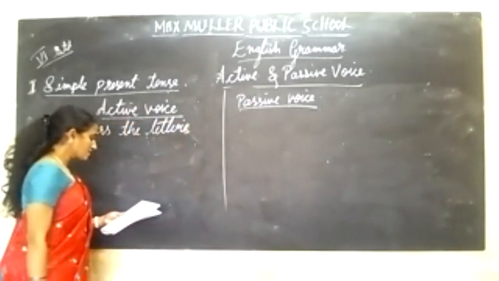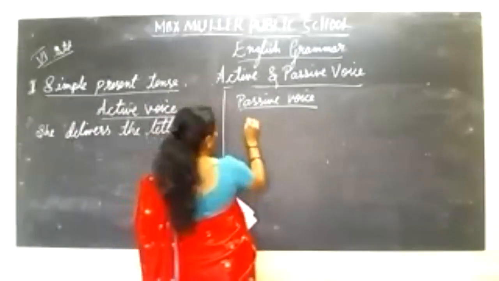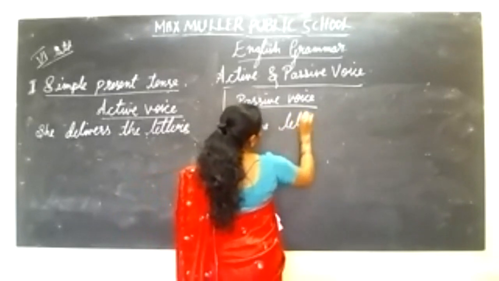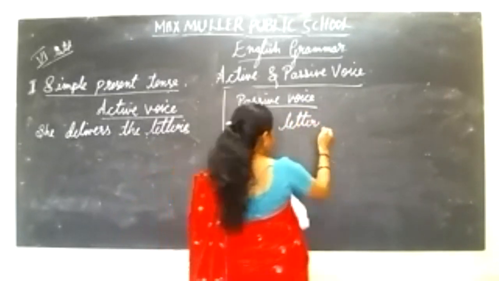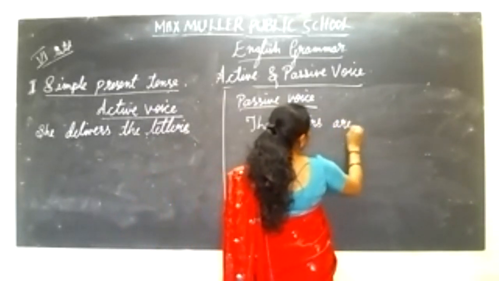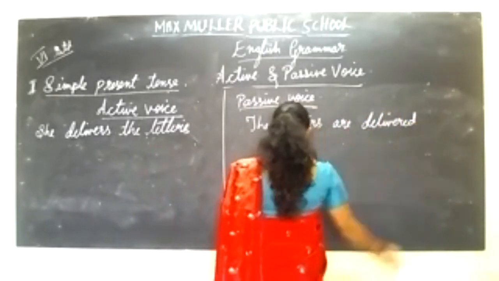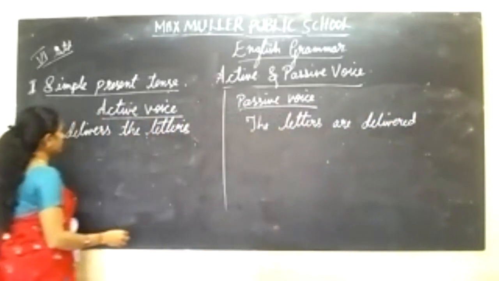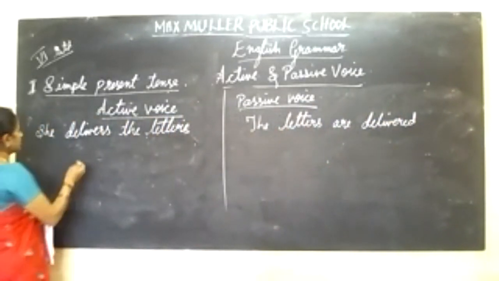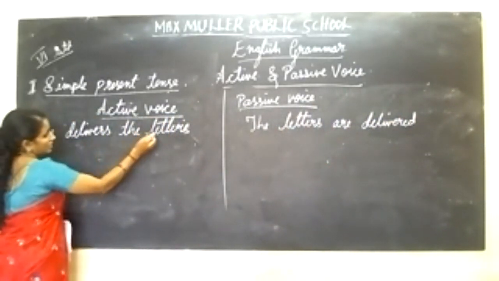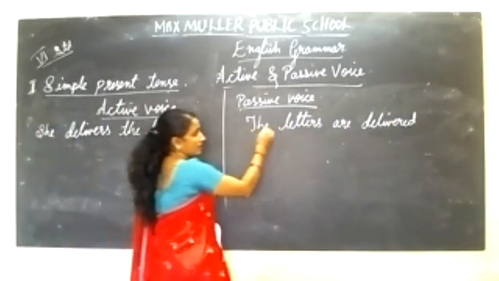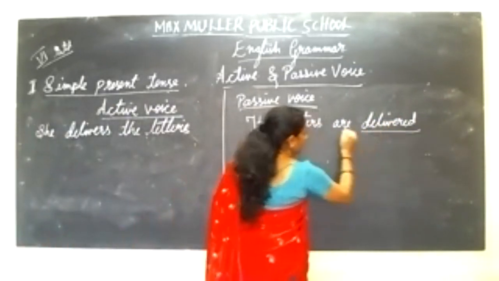In passive voice, the letters are delivered. See the difference here? She delivers the letters. The letters are delivered.